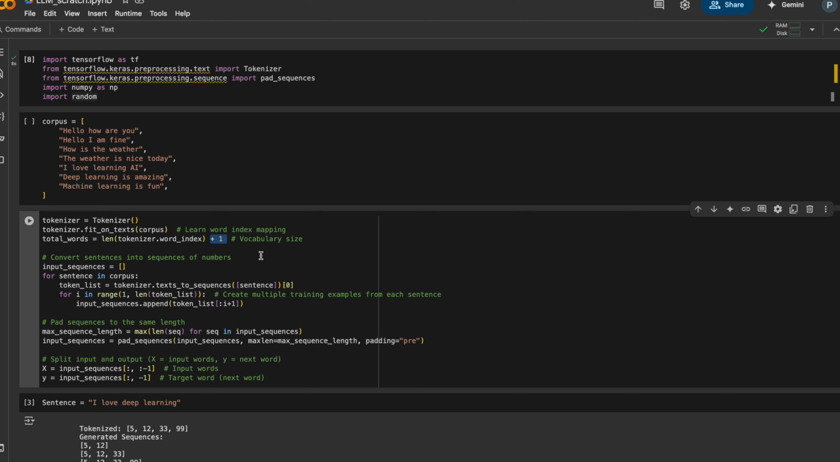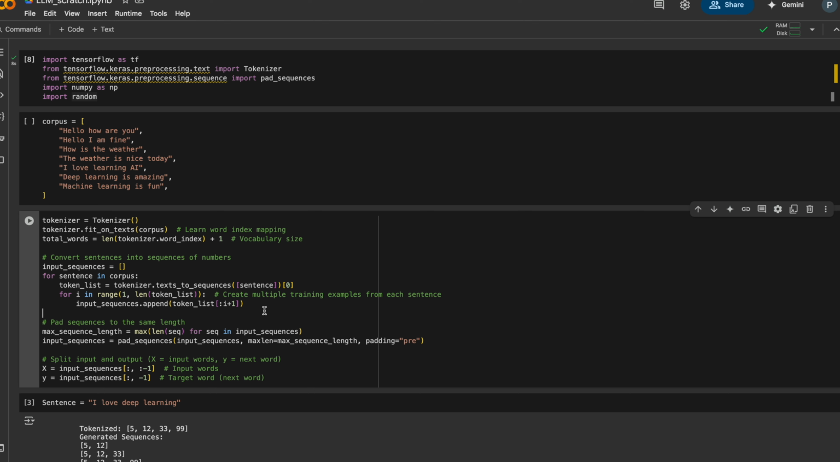The plus 1 is used to account for a special padding index of 0 when creating the vocabulary. For example, for 500 words, the total vocabulary size becomes 501. If we forget to add plus 1, the model might get confused when encountering 0 values since they would not be in the vocabulary. The embedding layer would also throw an out of bound error if an index of total_words is accessed. Then I'm converting sentences into sequences.